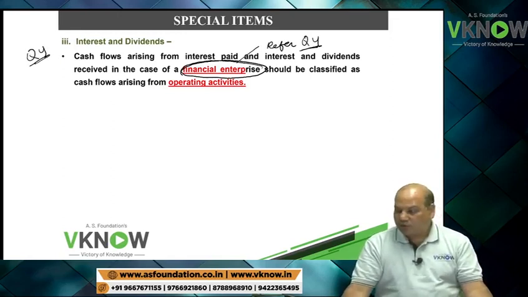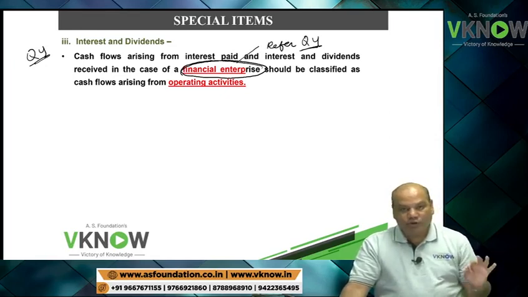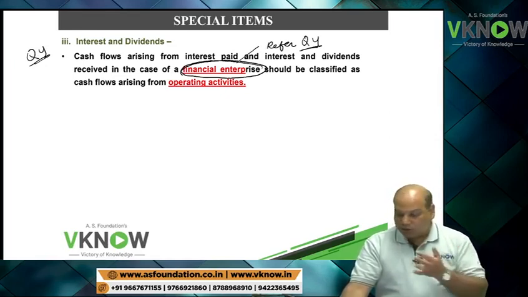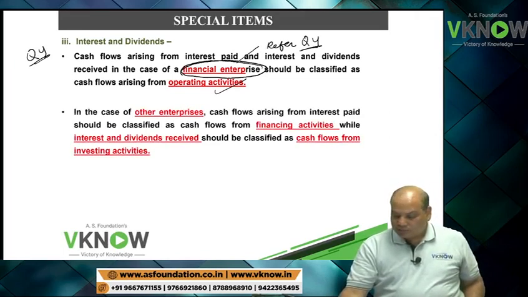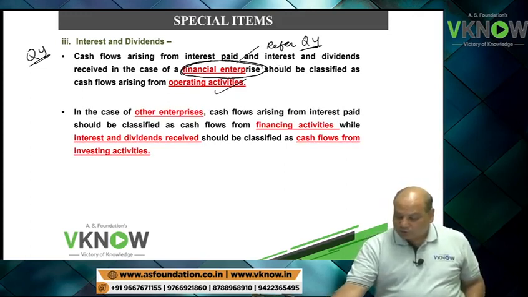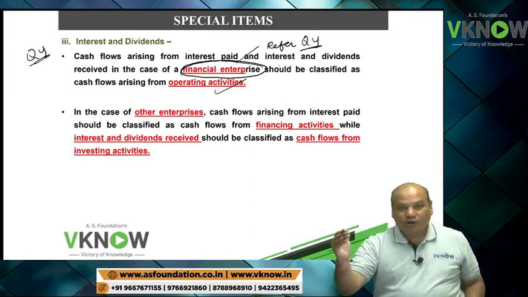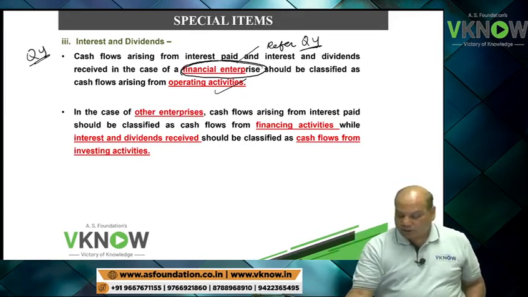So if you are a bank or a financial enterprise, interest income, dividend income will be shown in operating activity. And similarly, if you are a bank or a financial institution, then interest expense will be shown in operating activity.